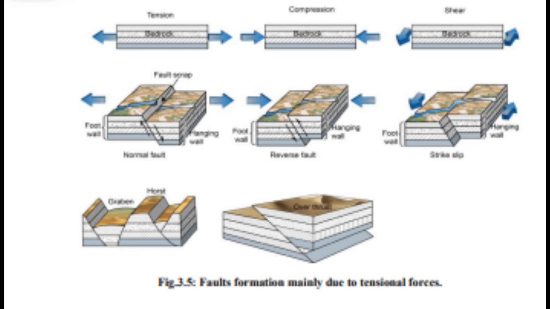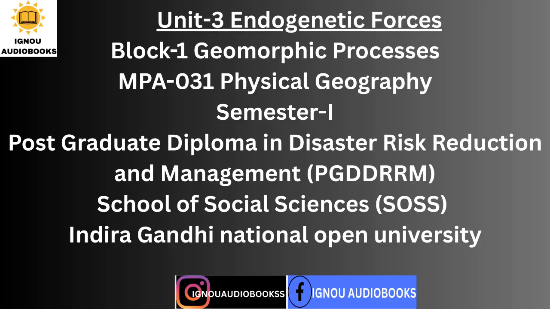As you know, folding is the bending of rock layers. It occurs due to compressional force. A fault is a fracture in the crustal rock. It is formed mainly due to tensional forces created by the endogenetic forces. The plane along which the rock blocks are displaced is called the fault plane. Faults are formed when rocks on both sides of the plane have moved relative to each other.